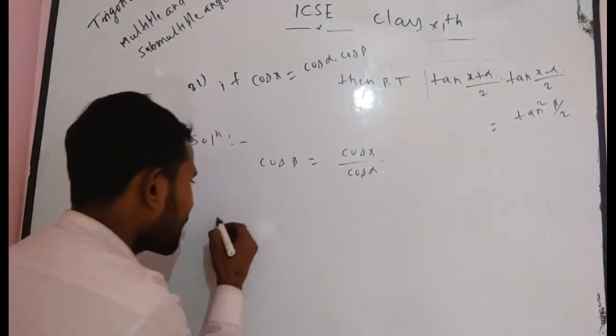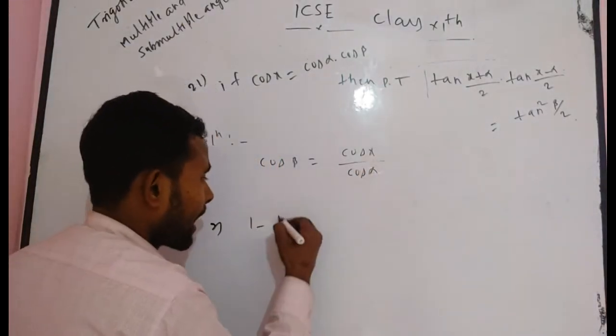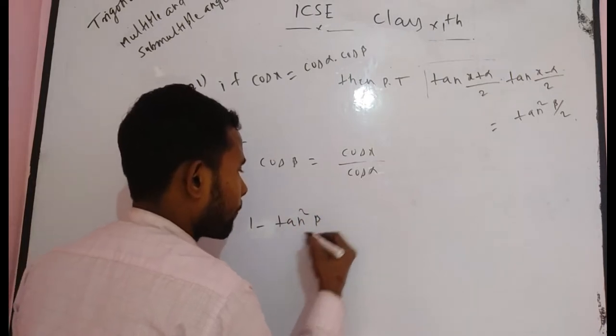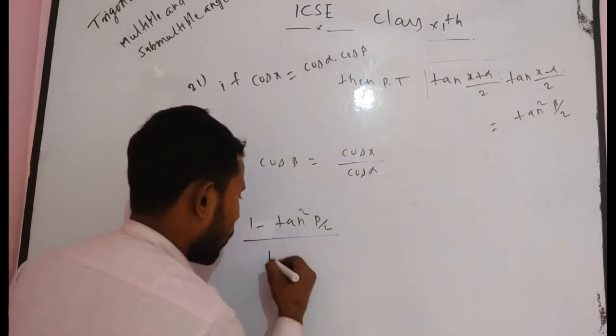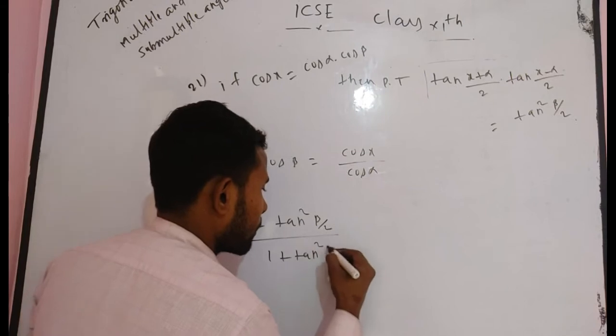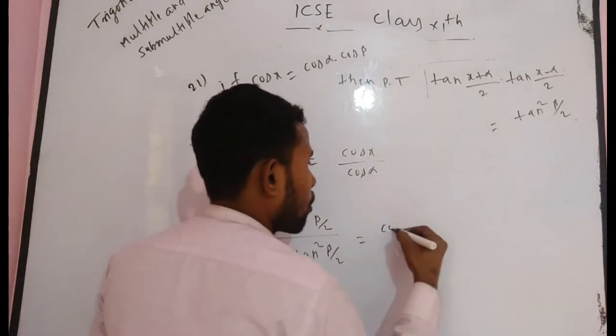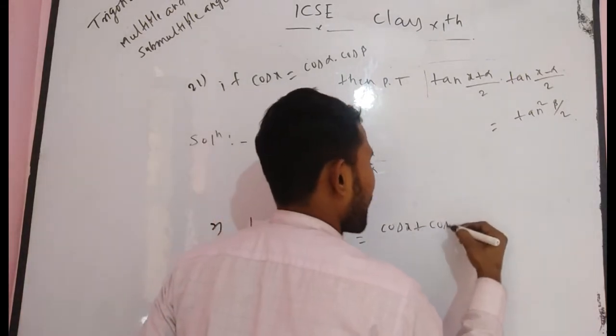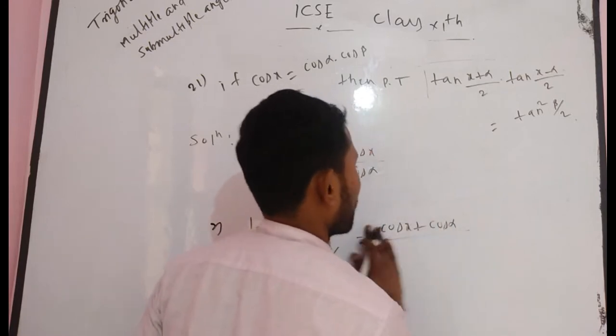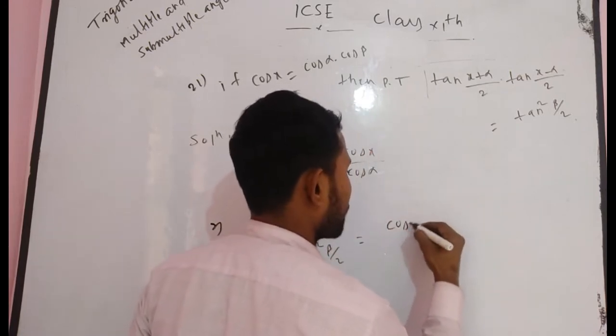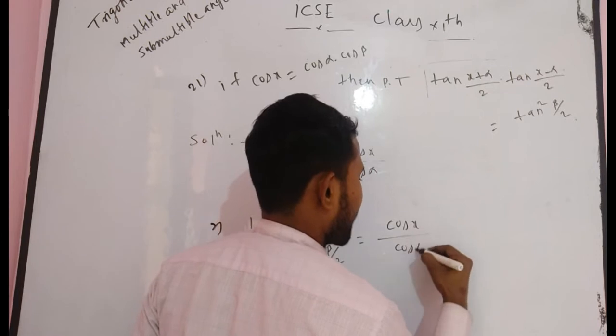Now here firstly cos beta is written as 1 minus tan square beta by 2 divided by 1 plus tan square beta by 2, which is equal to cos x by cos alpha.